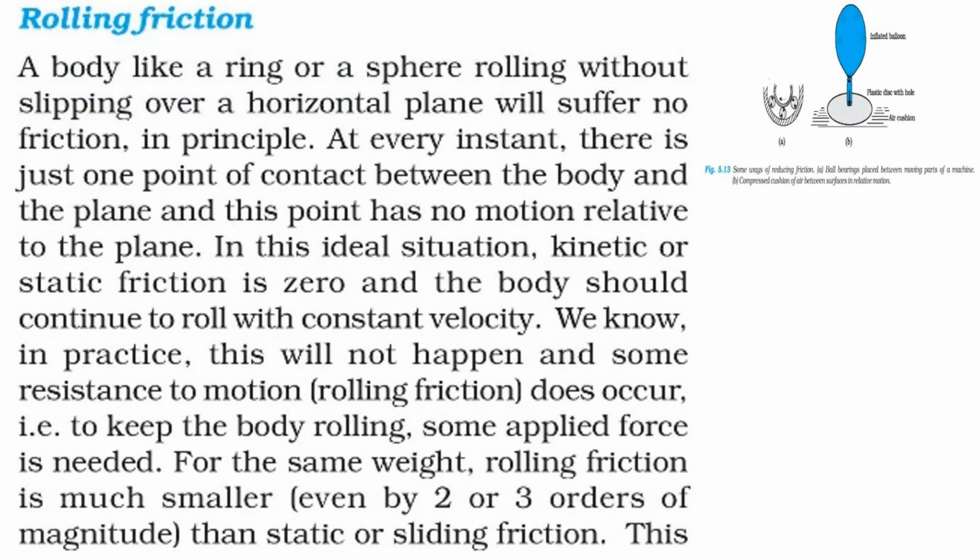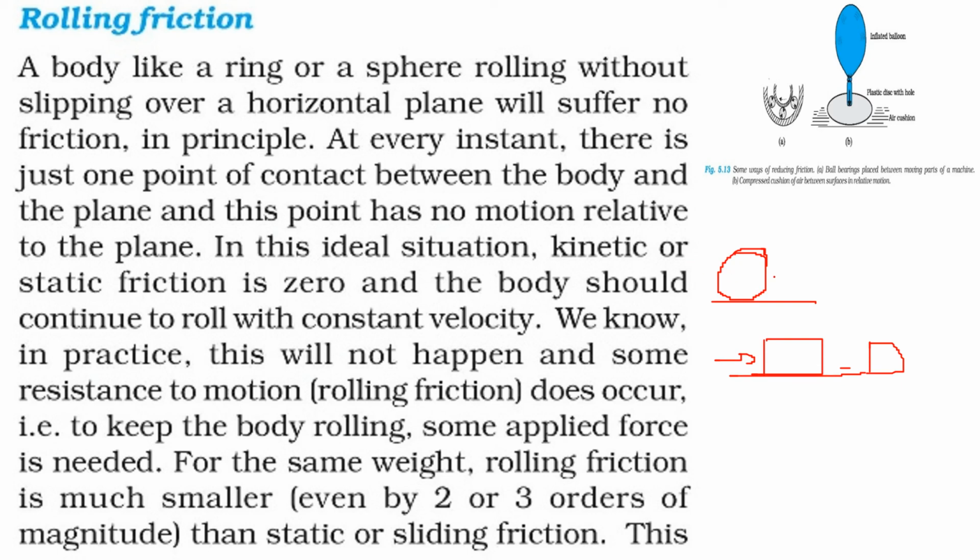What is rolling friction? If you have a ring or a sphere and you just roll them, they go for long, means they travel for a considerable amount of time. In case you just push or give motion to this body, it is going to stop here, but the sphere or ring is going to go long.